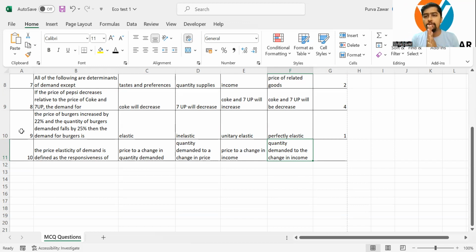Yes, I hope you got the answer to this. It will be showing the responsiveness of quantity demanded to the change in its price. So price is an independent factor. Price can change accordingly, and demand is dependent on that. And we said law of demand is a qualitative statement. It does not tell how much. So who tells how much is the change? It is told by elasticity of demand. So elasticity of demand quantifies.